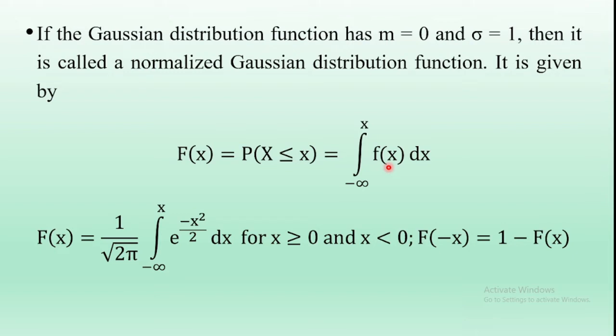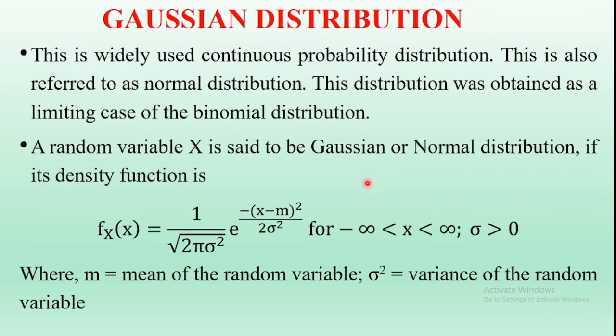But what is the Gaussian density function? The Gaussian density function f(x) is given by this equation. In this equation substitute mean value equal to 0 and sigma square equal to 1. We get the resultant Gaussian probability density function f(x) equal to 1 by square root of 2 pi sigma square with sigma square equal to 1, e power minus x square by 2, since m is equal to 0.